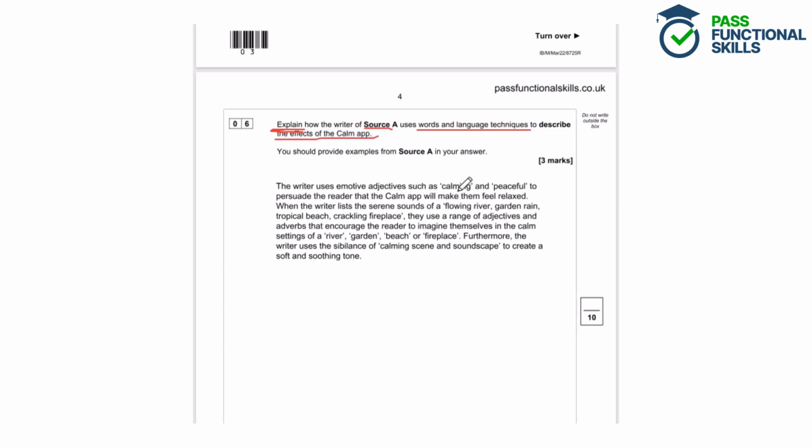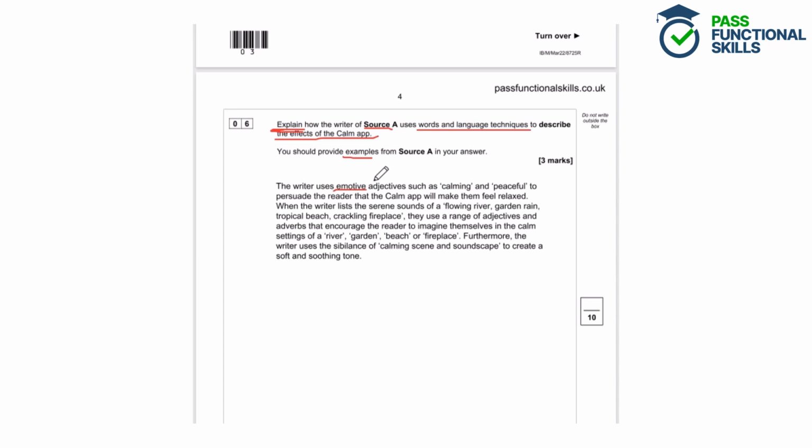So we need to be considering what effect the words and language techniques have created on the reader. What have they made the reader feel, or what have they made the reader think? And we need to provide examples from the source, which means we need to be using quotations in our answer. So let's take a look at a model answer for this question. The writer uses emotive adjectives such as calming and peaceful to persuade the reader that the Calm app will make them feel relaxed. So in this first sentence, we've already got a language technique that's been identified, so emotive language there.